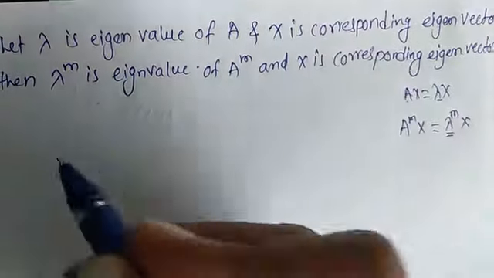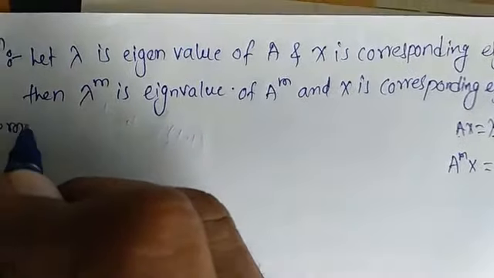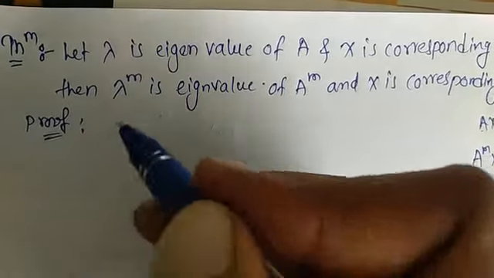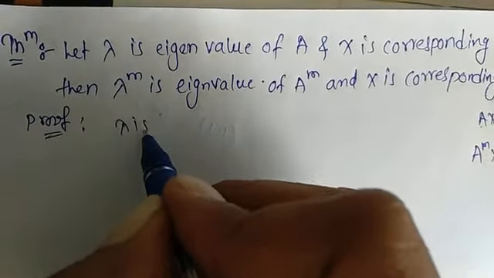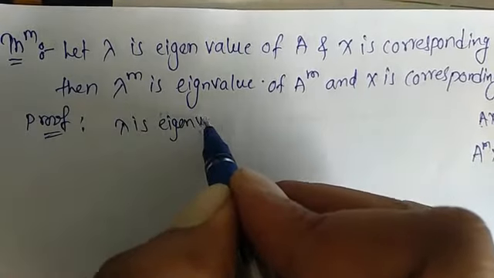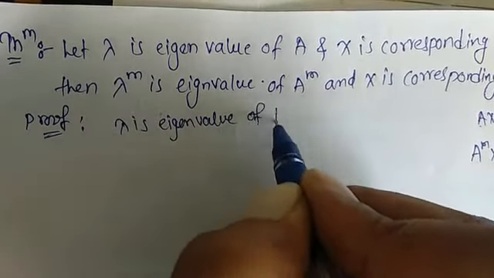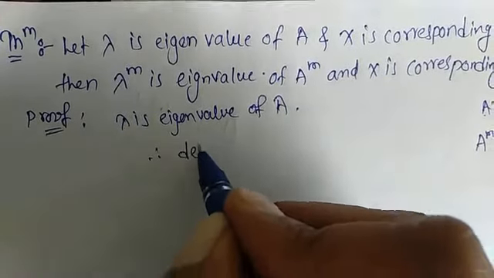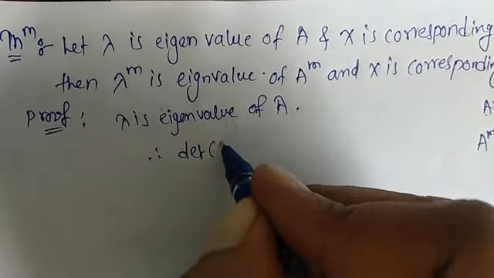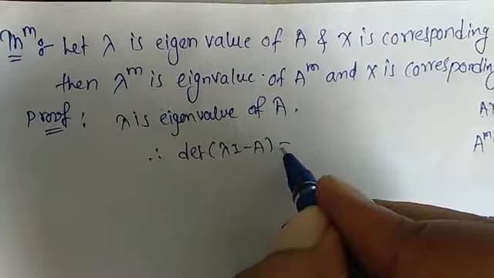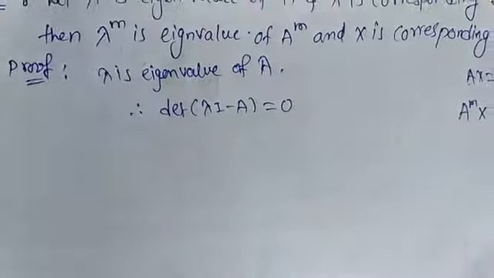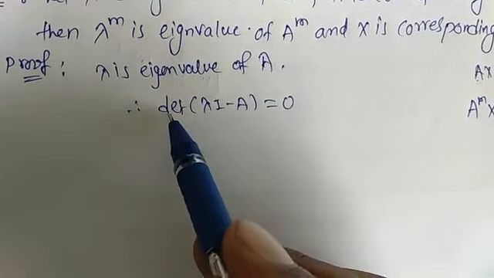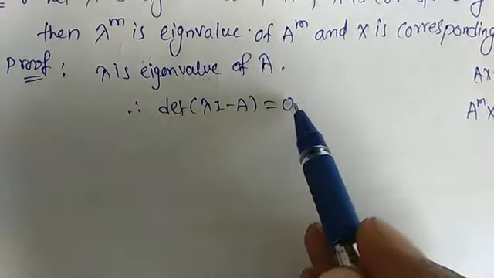Now for the proof, first we consider lambda is an eigenvalue of A. Therefore, from the above theorem we can write determinant of lambda I minus A is equal to 0. Okay, if lambda is an eigenvalue of A, we have determinant of lambda I minus A equal to 0.